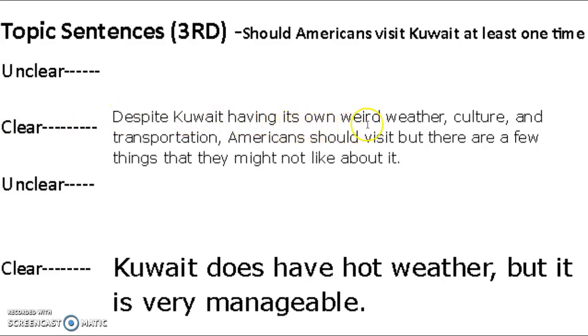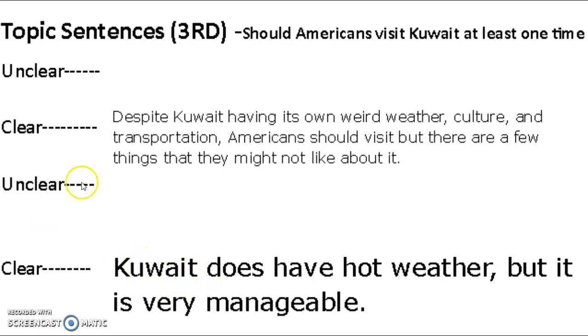Despite Kuwait having its own weird weather, culture, and transportation, Americans should visit, but there are a few things that they might not like about it. Again, it's very clear that this person was arguing that they should visit Kuwait, and now in the third paragraph they're saying that there are some things that might not be the best, but they can still handle it. Kuwait does have hot weather, but it is very manageable. Again, another clear third body paragraph topic sentence.